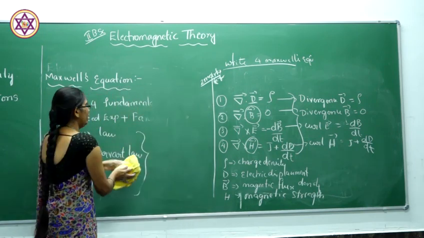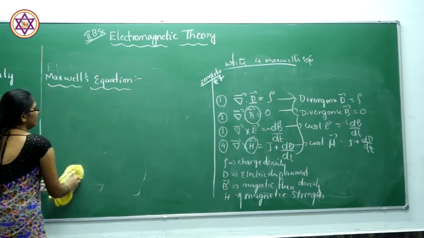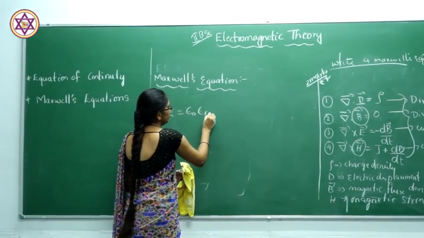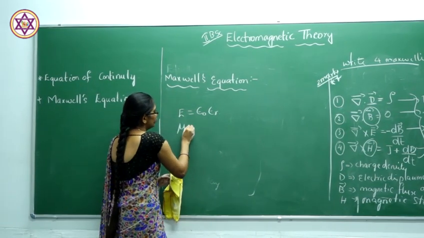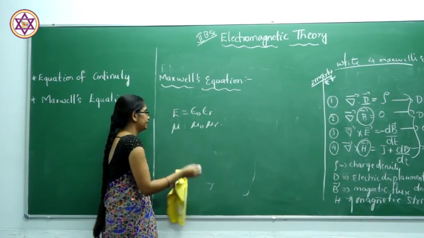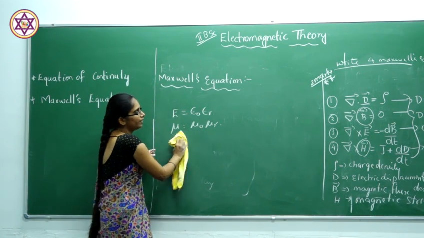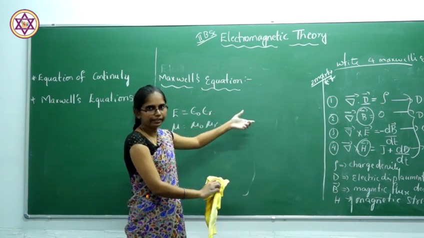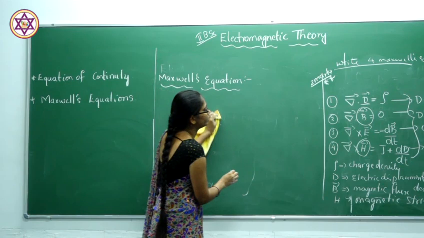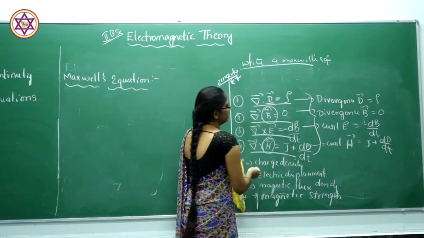We can also mention some relations: epsilon is given by epsilon naught and epsilon r, and mu is given by mu naught and mu r, the absolute permeability. So these are some basic equations that come under electromagnetic theory. Next, let us derive how we get these equations.